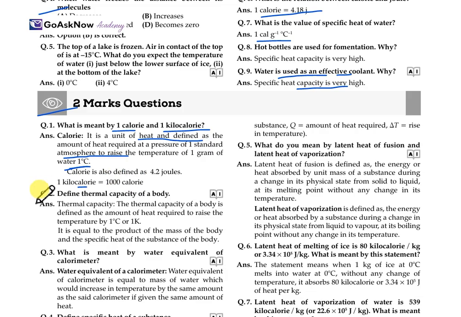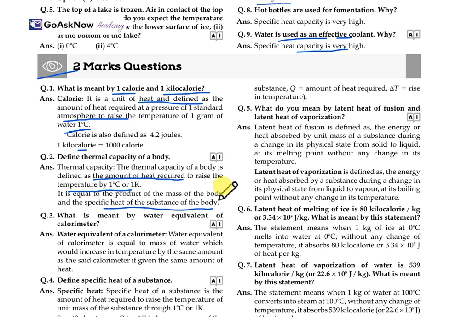Now define the thermal capacity of a body. The thermal capacity of a body is defined as the amount of heat required to raise its temperature by 1 degree Celsius. This particular condition is the thermal capacity. It is equal to the product of the mass of the body, M, and the specific heat of the substance of the body. So this is the thermal capacity.